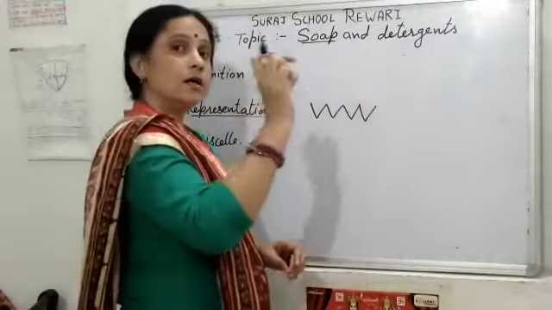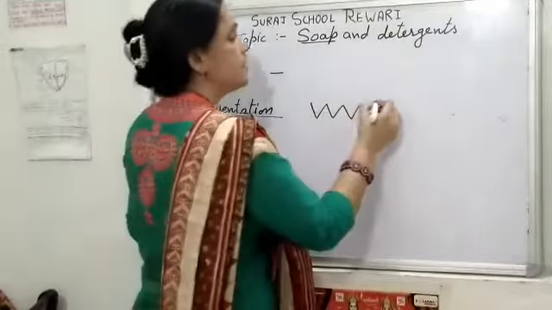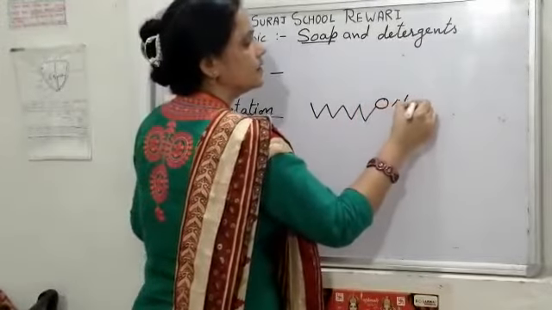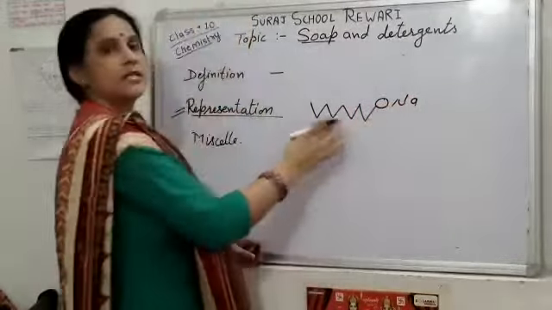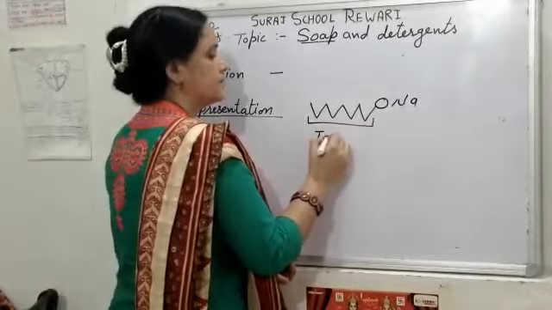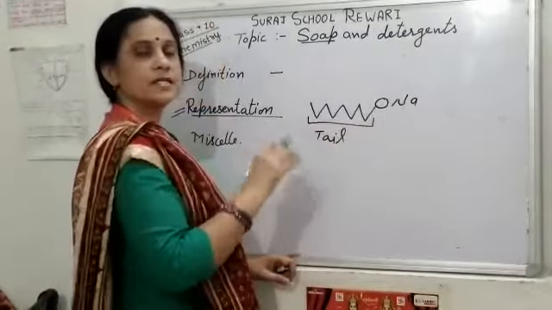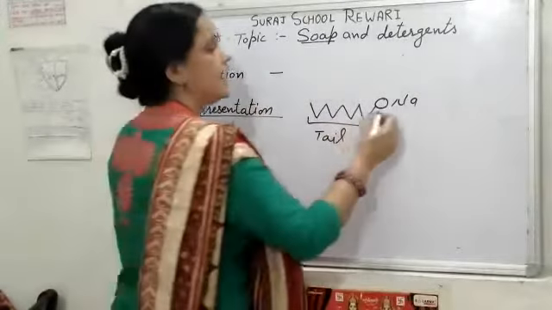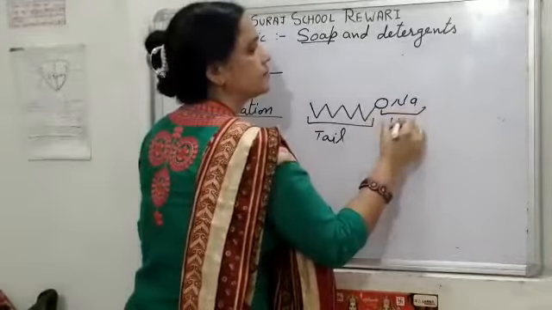And the carboxylic acid and the sodium are represented like this way. It is the representation of a soap molecule. Here it is the tail, which represents the long carbon chain, and it is the head.